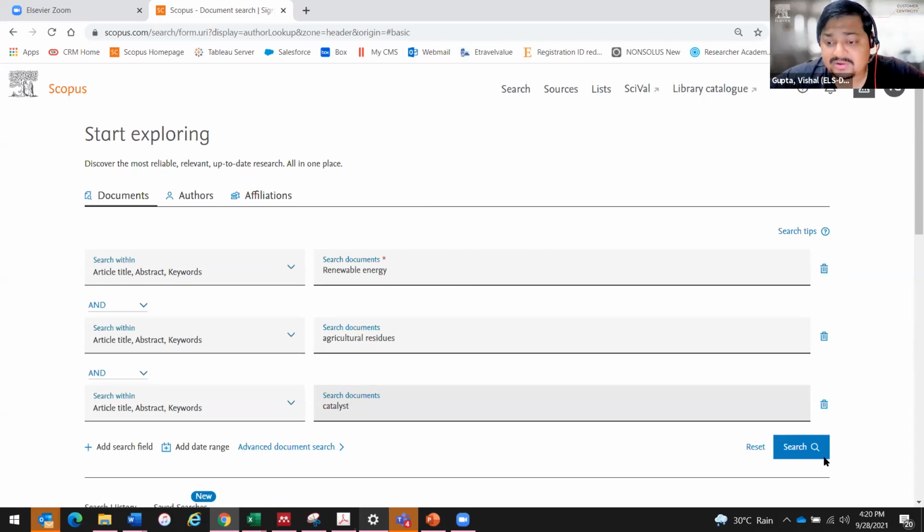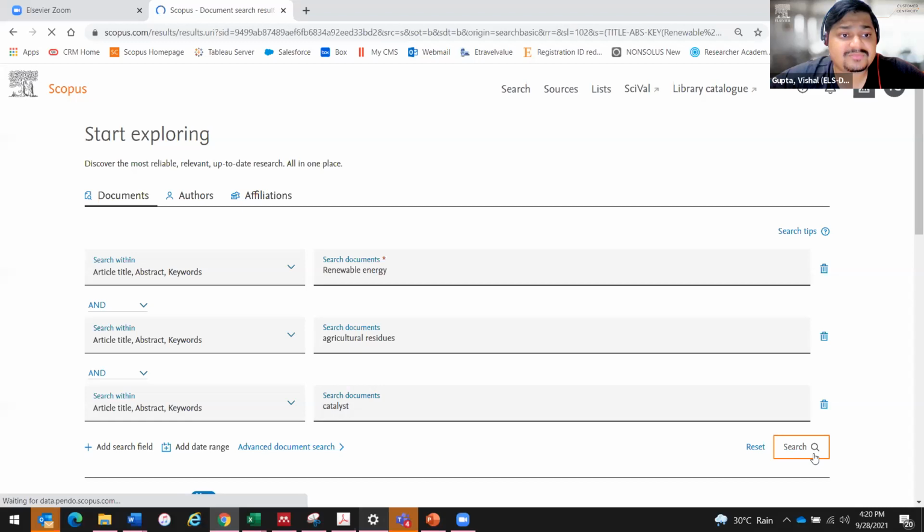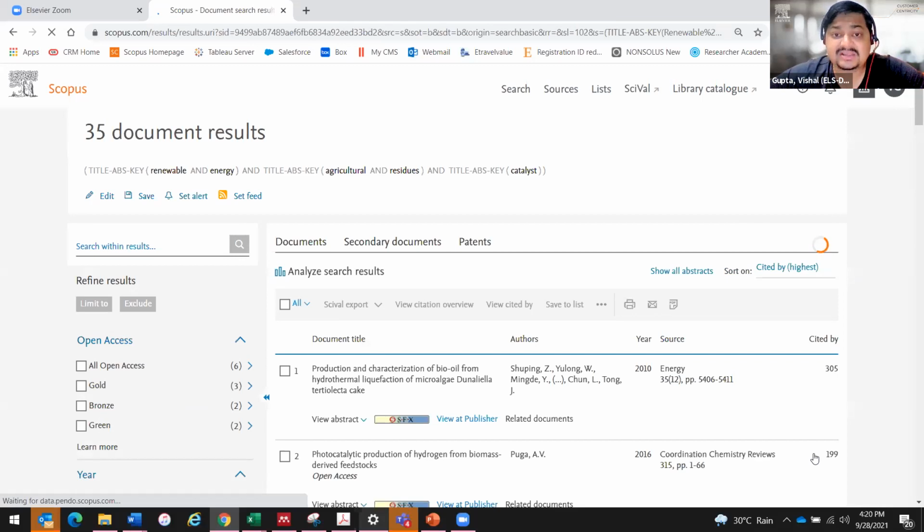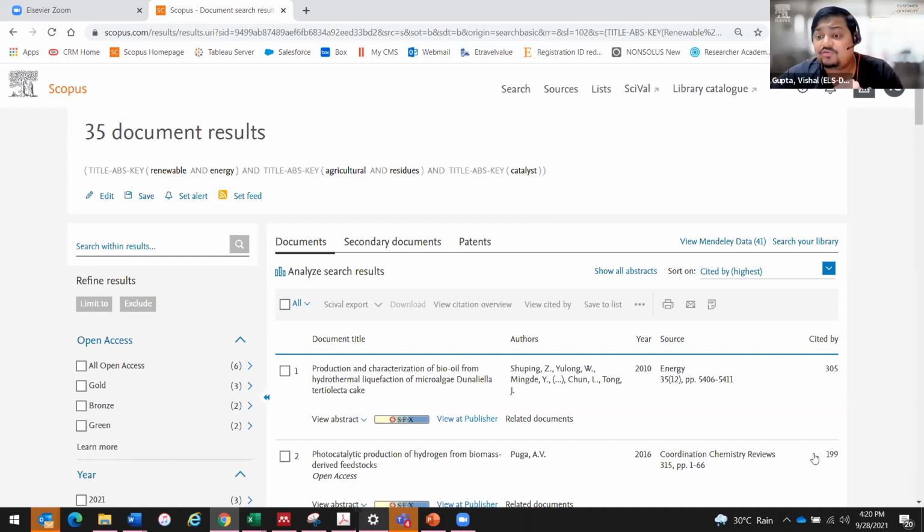So now I'm doing a quick search and let me see how many articles I get. I get 35 results, right? So Mr. Reddy, you are actually going to get 35 results next time when you search this way, right? Now the question is, if you want to get more information about what you have just searched, and you want to find out about these 35 documents. I know it is not impossible to read 35 documents, but to read the full text and to get a summary of what is going on in that field.